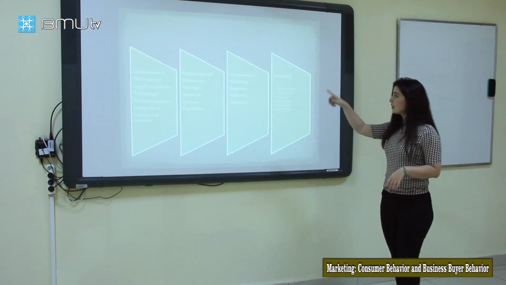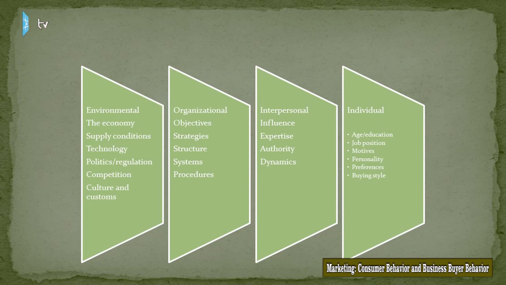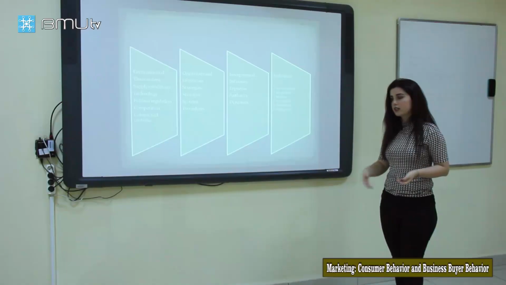And now, guys, in this model you can see the examples for each of the factors. First of all, the environmental factors that we already learned about. The next one is organizational, which, as we said before, can be the objectives, the strategies, and the structure of the organization. That is an example of the organizational factors. Interpersonal is about the dynamics, authority, expertise and influence. And the last one is individual, which is about, for example, your age and job position, your motives, your perception, preferences, buying style, and such factors. Your personality, they are the individual factors.